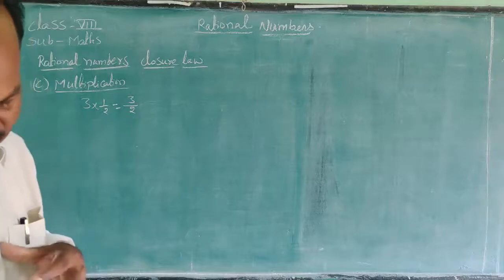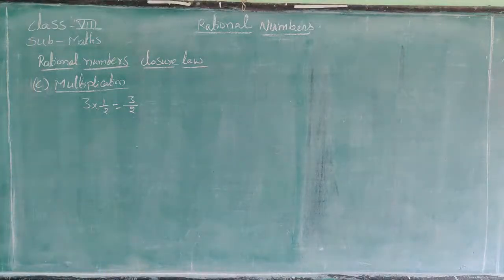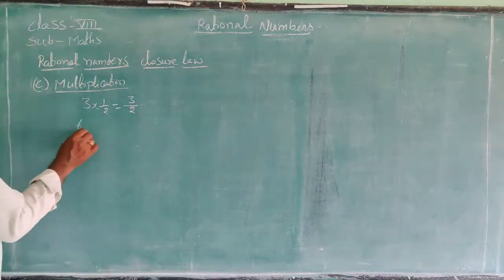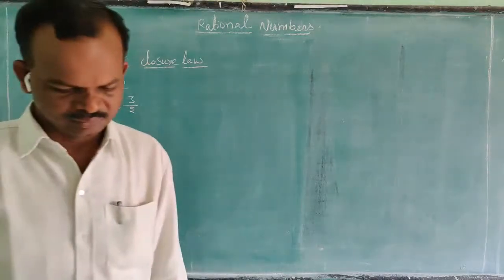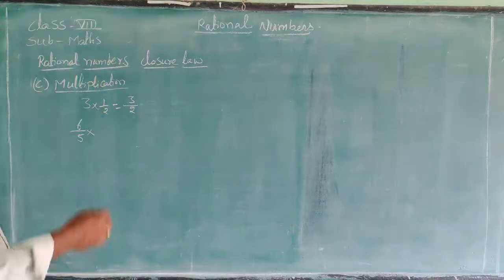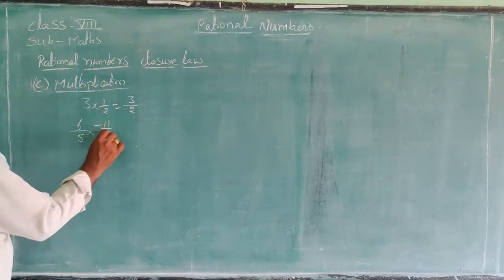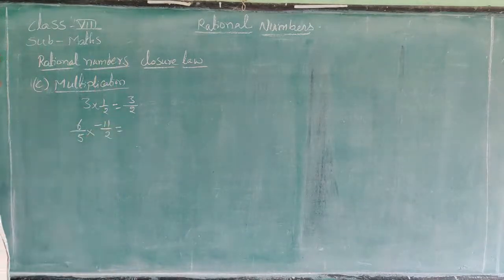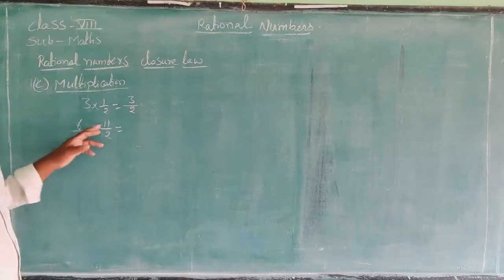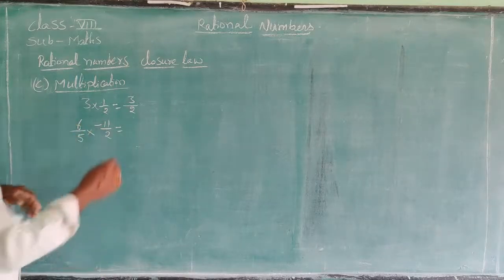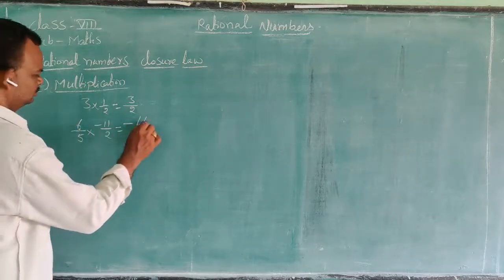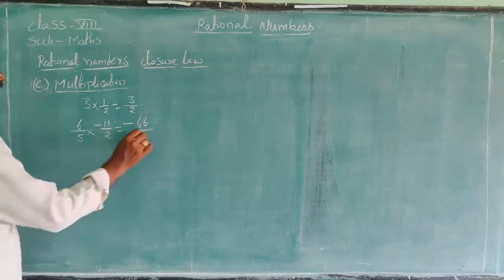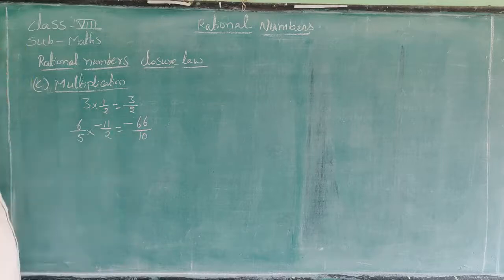And another one is 6 by 5 into minus 11 by 2. That is equal to 6 into minus 11 by 5 into 2. 11 6s are 66 by 5 2s are 10.